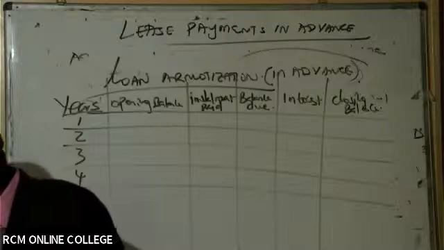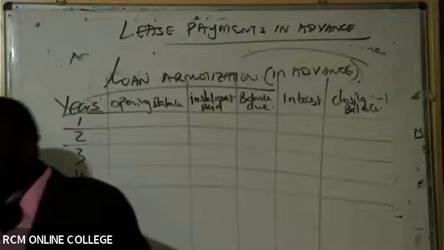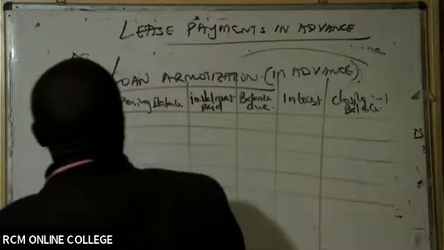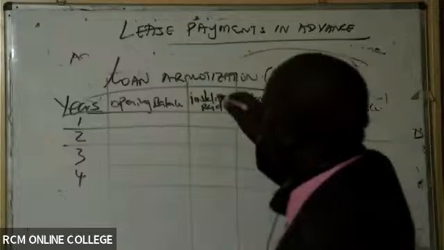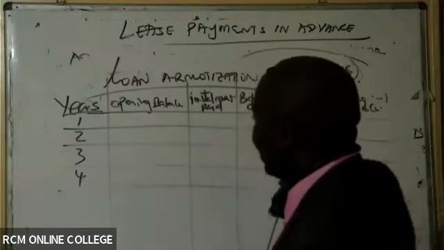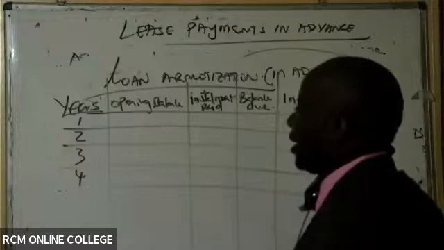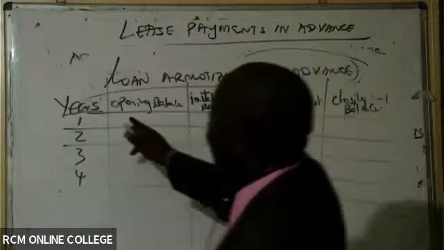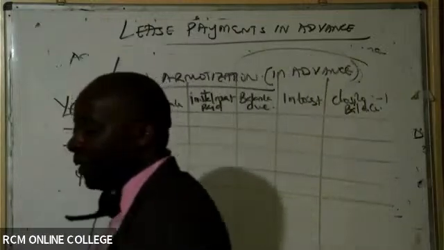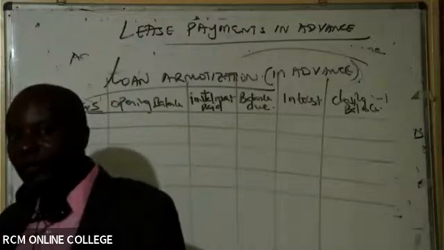So you start with opening balance, but you remember you pay immediately. Joyce is saying like this. Thank you so much. So then how much are we paying? How much are we going to pay? Listen to me very well, and this is where students confuse totally. So then what is our opening balance? Our opening balance is 130,026.